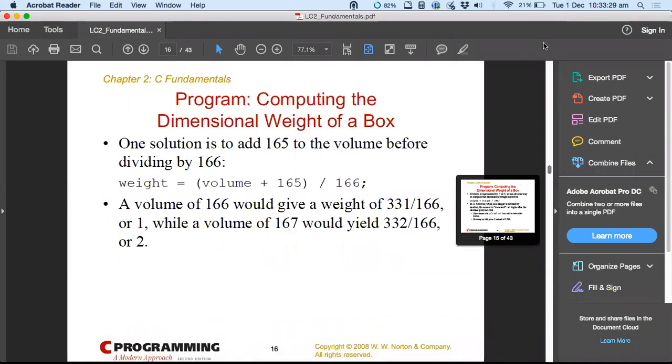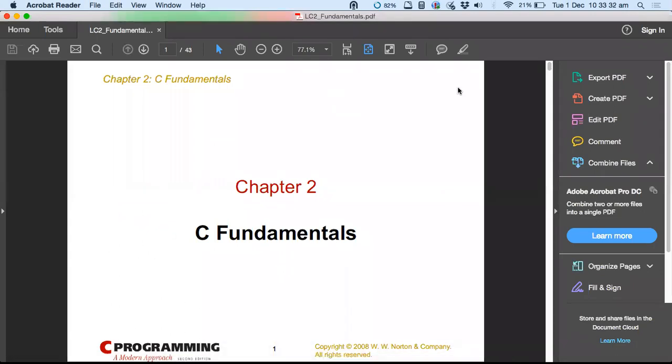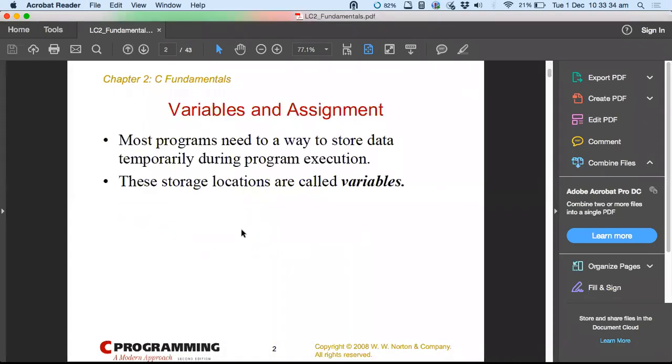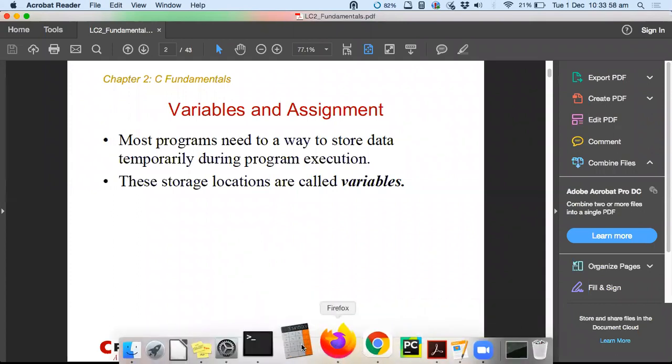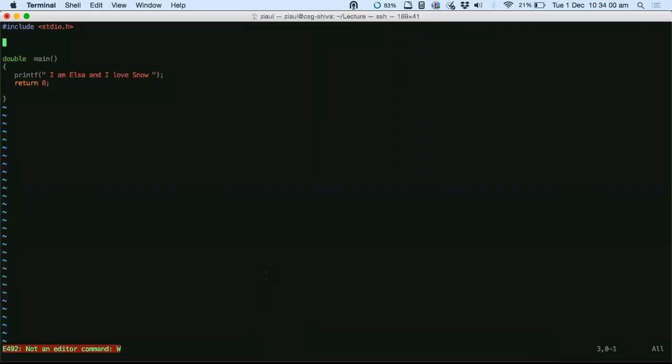Do you guys have ideas on variables? How many of you already know what variables are? This is a very basic thing. Yes, we store our data. So we will gain more perspective on this concept of variables and storing data. In a very short and concise way, this is what a variable means: it is used for storing program data.